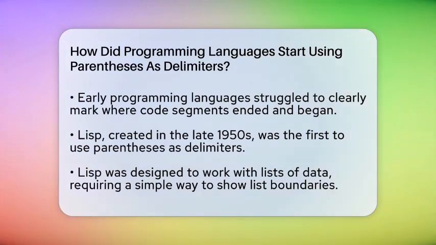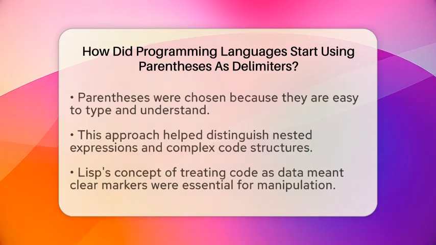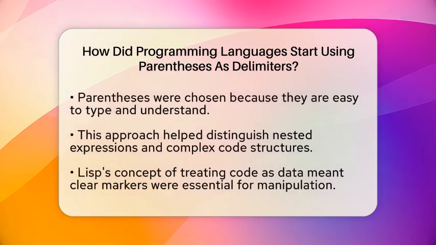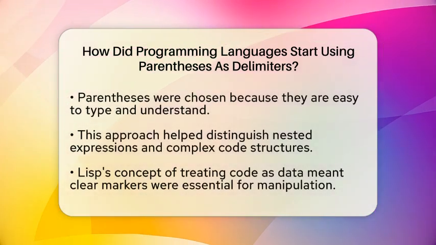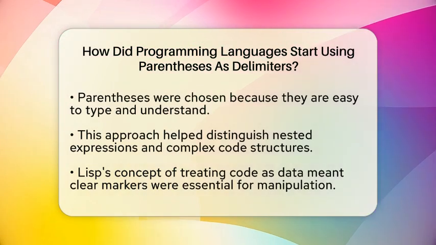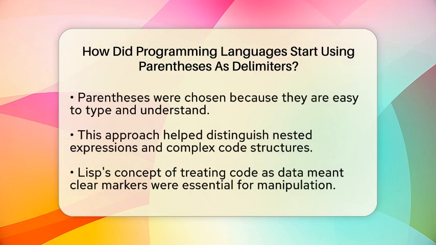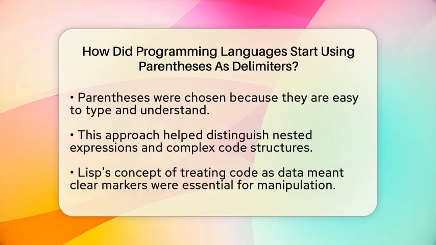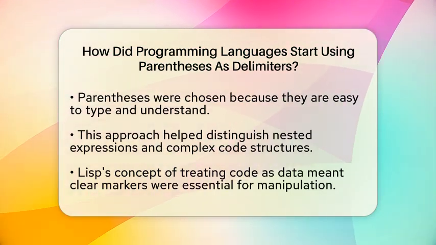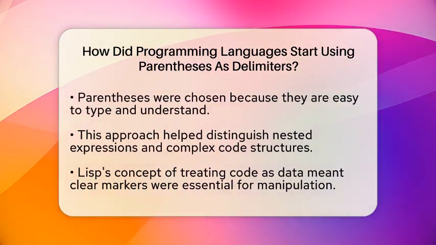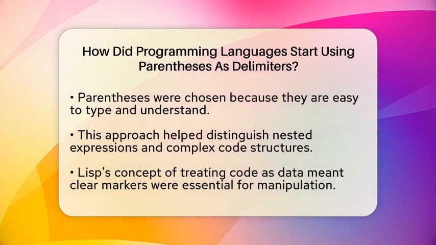It all started with a language called Lisp, which was created in the late 1950s. Lisp was designed to work with lists of data, and it needed a simple way to show where each list started and ended. The creators chose parentheses because they were easy to type and understand. Using parentheses made it clear which parts of the code belonged together, especially for nested expressions. This was different from other languages that used curly braces or square brackets.